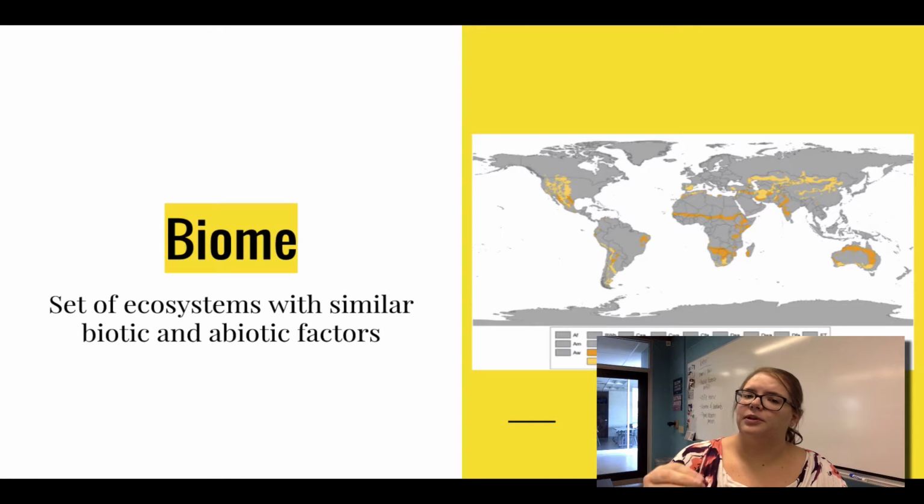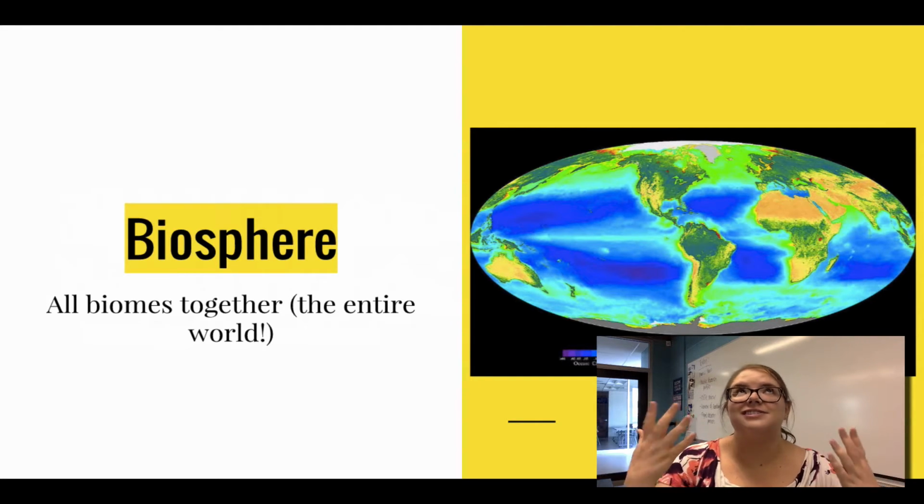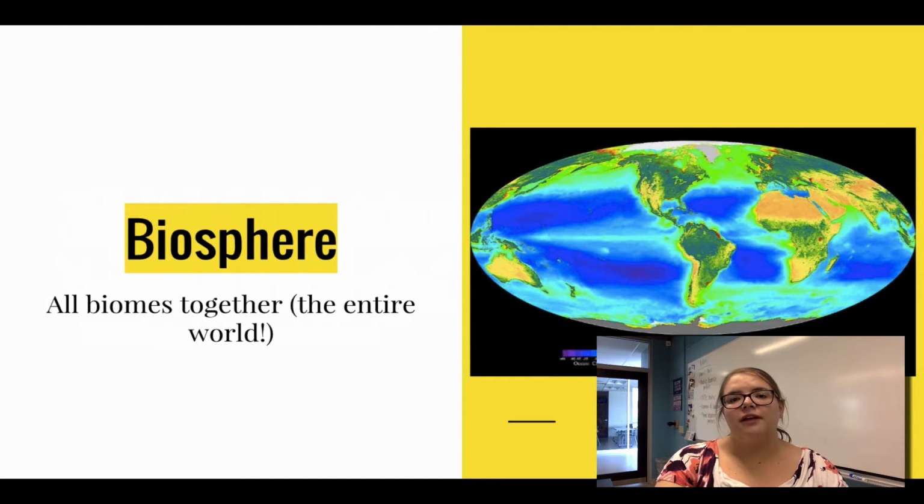So the animals, plants, fungi, all that inhabit those areas are similar as well. Not identical, but similar. And then we have the biosphere. The biosphere is all of the biomes together. So of course it's just the entire world. Okay, so those are the ecological levels. Again, we have individual, population, community, ecosystems, biome, and biosphere.